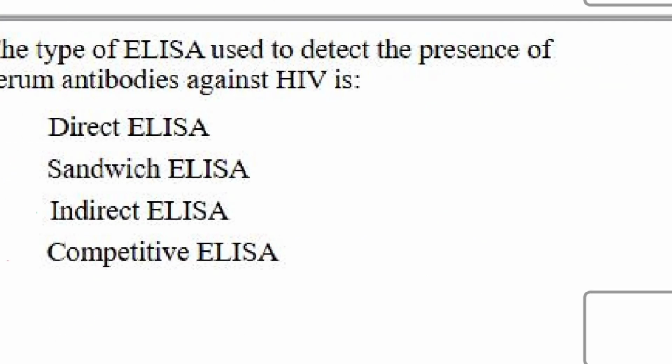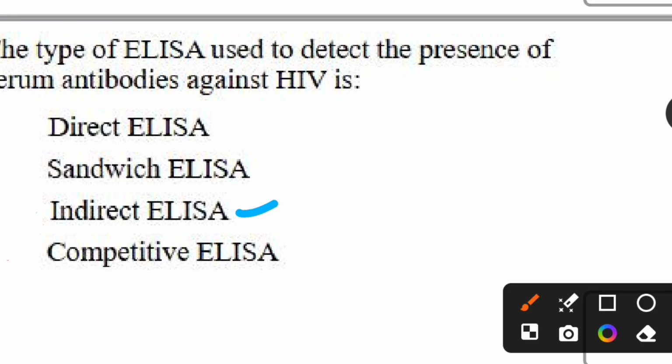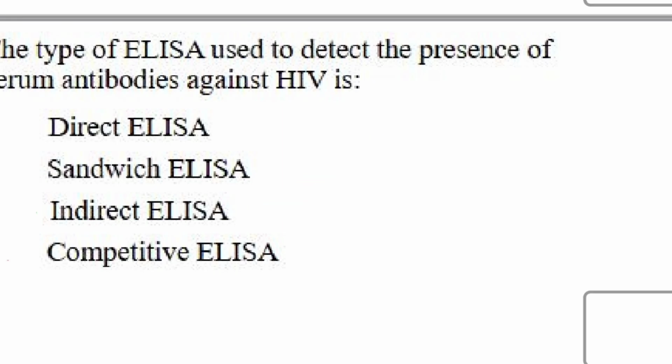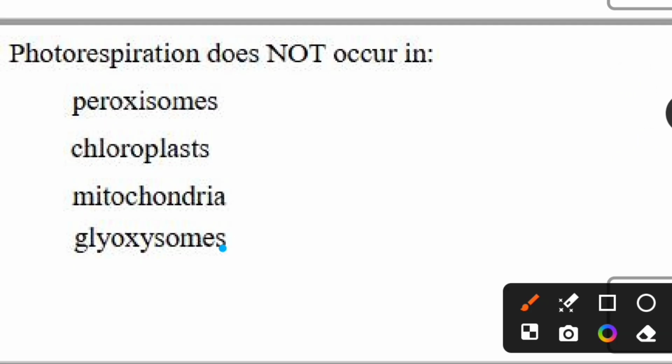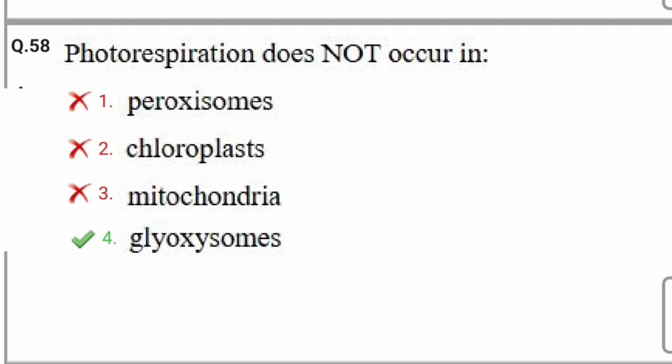The type of ELISA used to detect the presence of serum antibodies against HIV is: options are direct ELISA, sandwich ELISA, indirect ELISA, competitive ELISA. For this, the correct answer is indirect ELISA. Let's see the next question. Photorespiration does not occur in: options are peroxisomes, chloroplasts, mitochondria, glyoxysomes. So the correct answer is glyoxysomes. Let's see the next question.